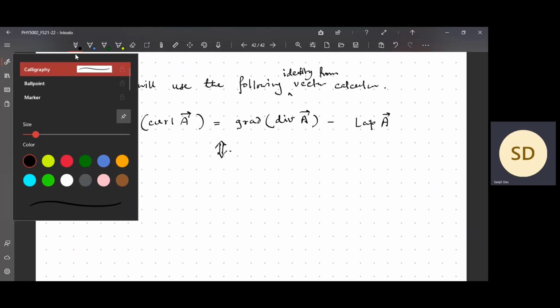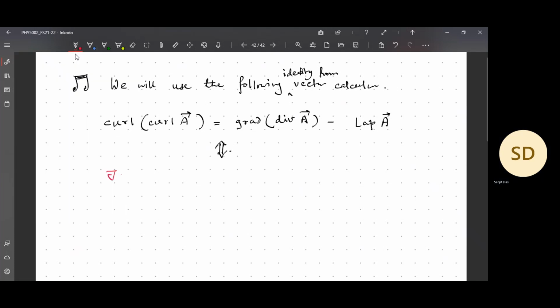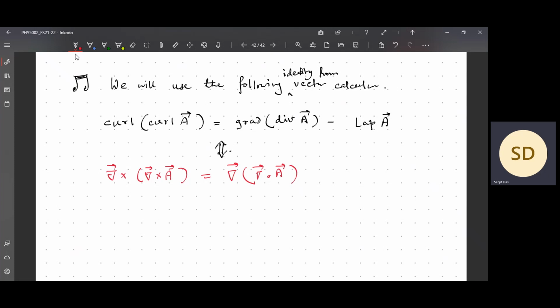In terms of symbols, you will write it like this: curl of curl of a vector field is equal to gradient of the divergence of the vector field minus Laplacian of the vector field. I am not going to prove it. See, it is the identity.